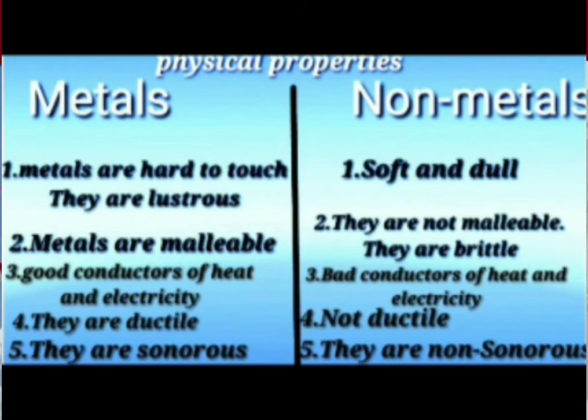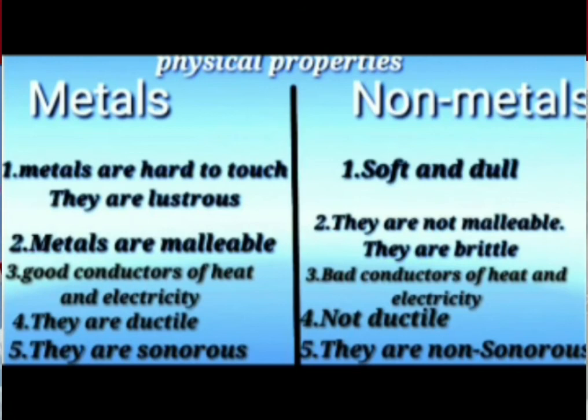And the third property is metals are good conductors of heat and electricity. They conduct heat and electricity very well. In the case of non-metals, they are bad conductors of heat and electricity. The fourth one is they are ductile.